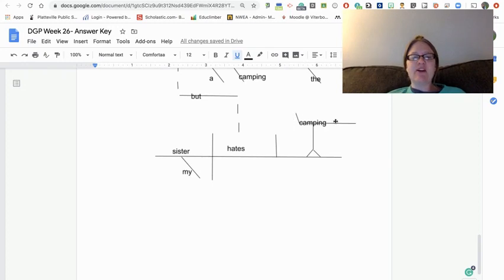Camping, since it's a gerund, that word that looks like a verb but is acting as a direct object, goes on that line. And what sister? My sister goes on the describing line.